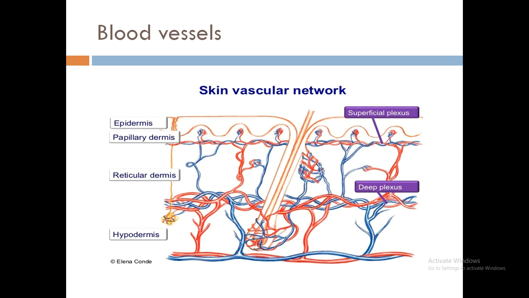As I told you, the dermis is the living part of the skin. So if it is living, then it requires all the needs and requirements which every cell has. Those needs are fulfilled by the blood vessels, and there is a huge network of blood vessels in the dermis part of the skin. These blood vessels transport nutrients to the cells of the dermis.